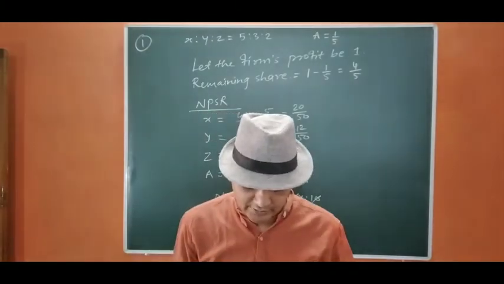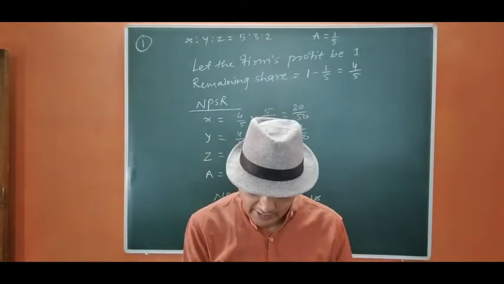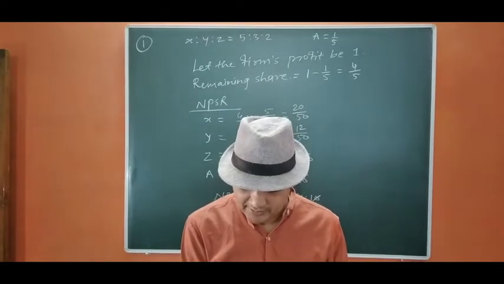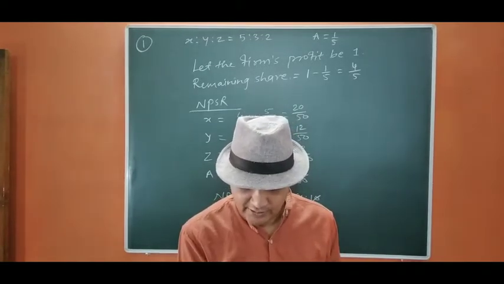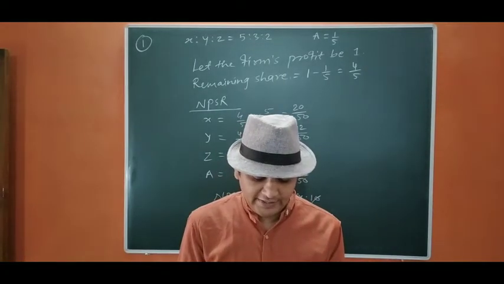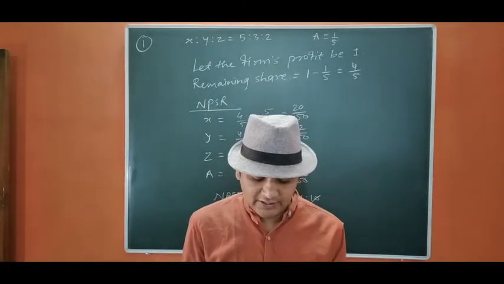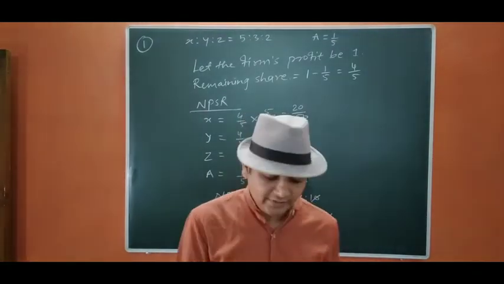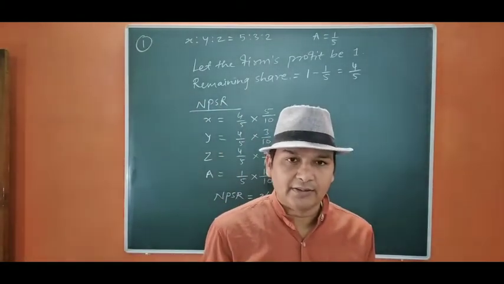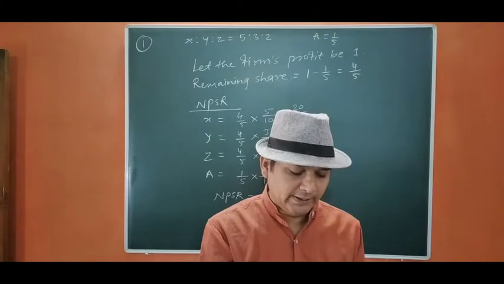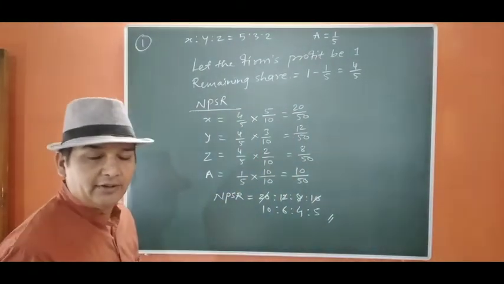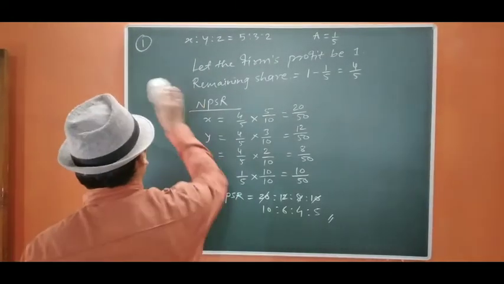Now we move to question number 2. Ravi and Mukesh are sharing profit in the ratio of 7:3. They admit Ashok for 3/7 share in the firm, which he takes 2/7 from Ravi and 1/7 from Mukesh. Always remember, whenever the share is given and the remaining partners are giving, the total share should be equal to the new partner's share. Okay, if you see, 2 by 7 plus 1 by 7 equals 3 by 7. So let us start question number 2.